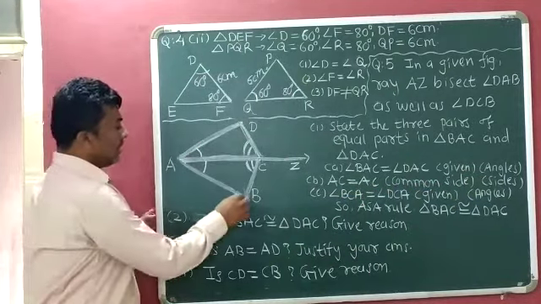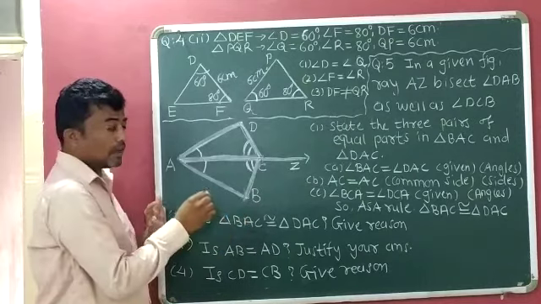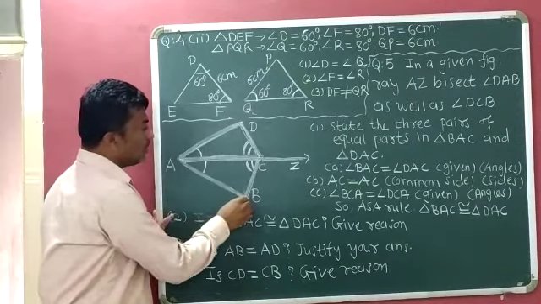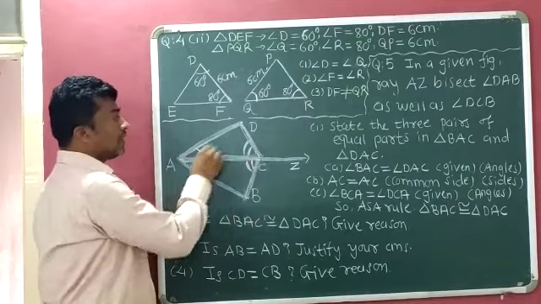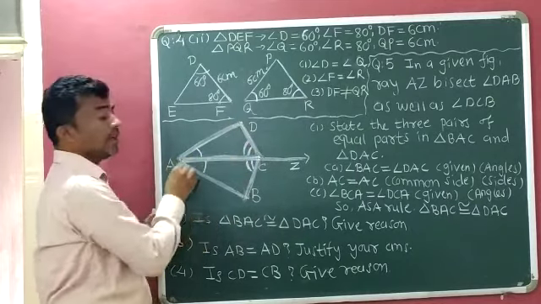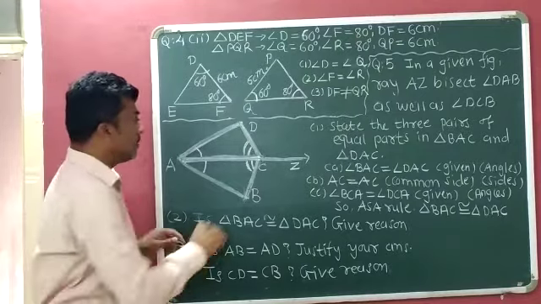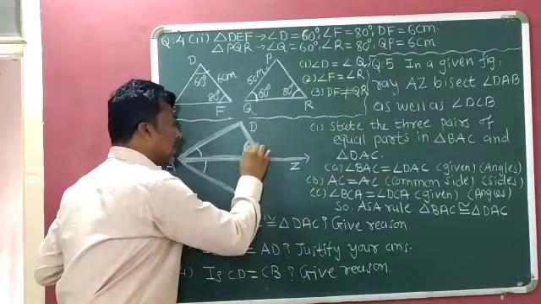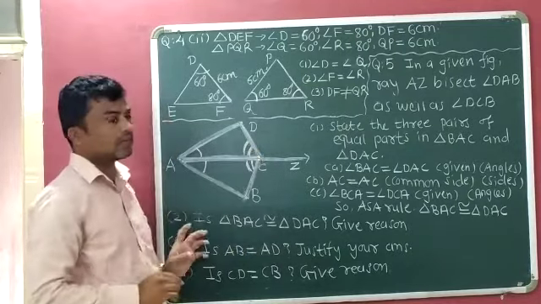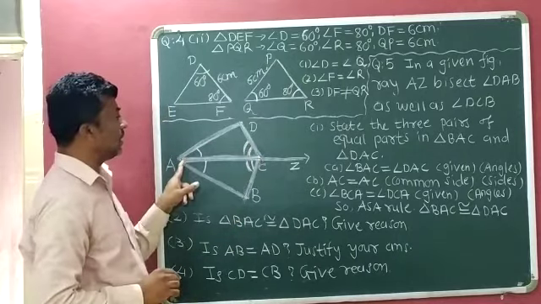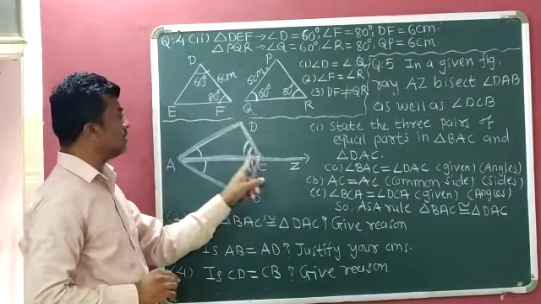Now the corresponding angle of angle BCA is angle DCA, and they have the same measurement. Why? Because two arcs are marked in both angles. So angle BCA is equal to angle DCA.